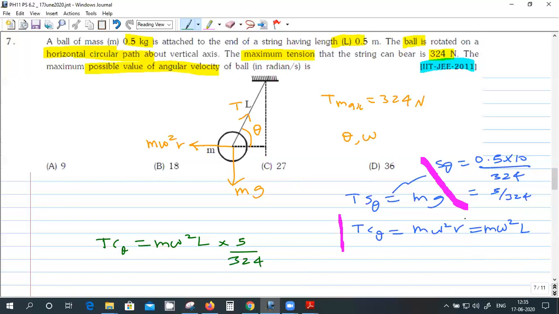How, sir? This is R, no? This is the radius. So from this you'll get T equal to sin theta, right? No, R is L cos theta, no?